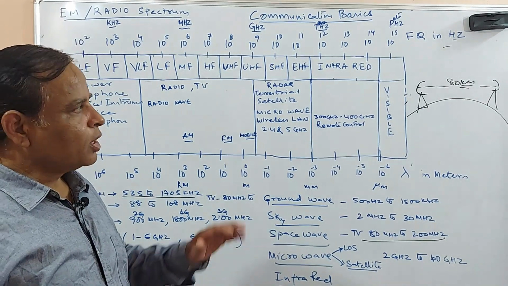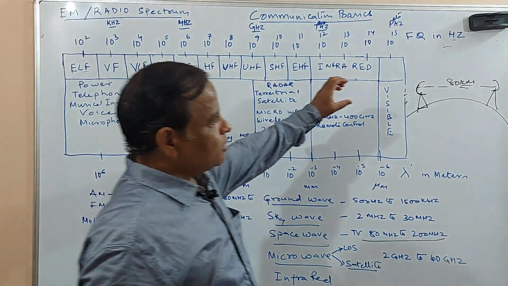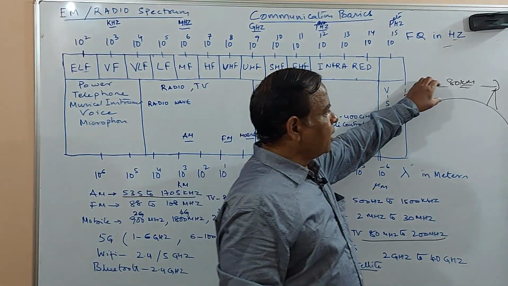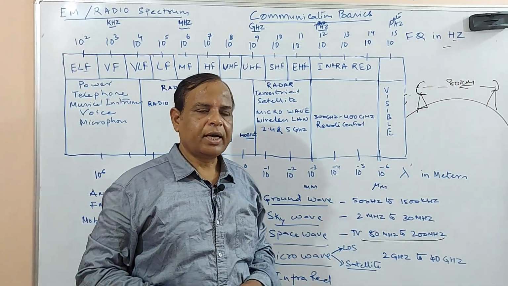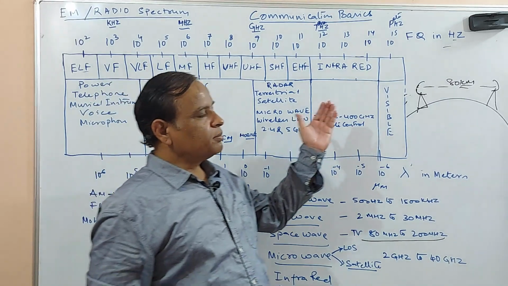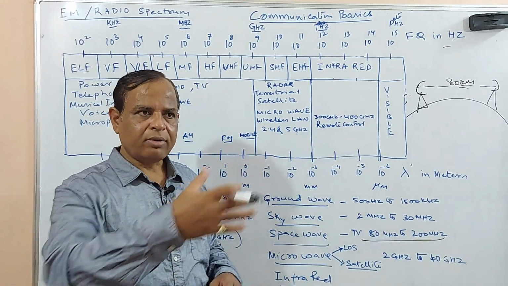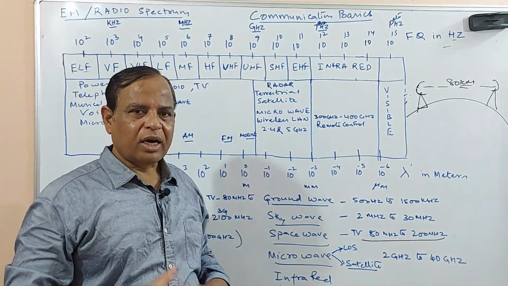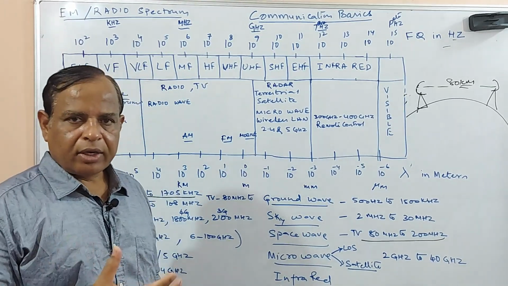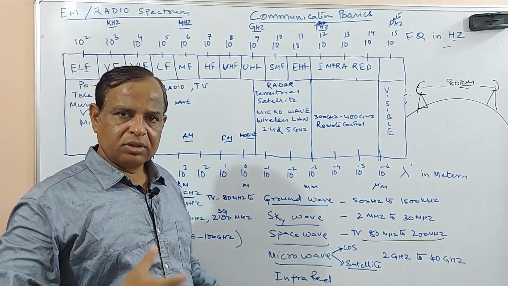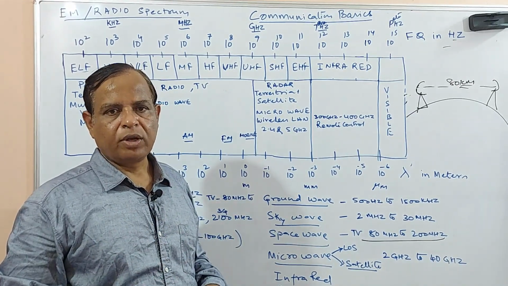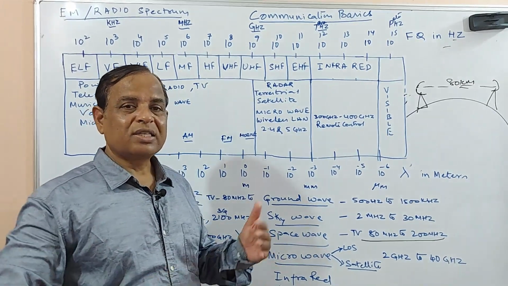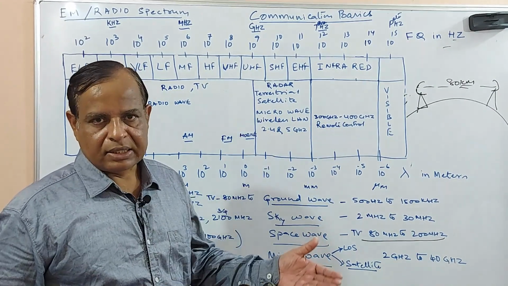Another thing: the energy you are transmitting is fine because the receiver is facing directly, but sometimes the signal may get attenuated. When it travels through the atmosphere, the atmosphere has a certain effect on this signal. When traveling through free space, it gets attenuated, and this attenuation is higher as the frequency increases.